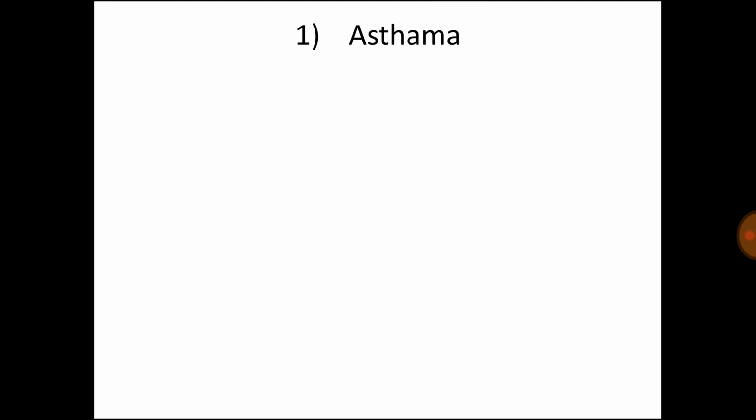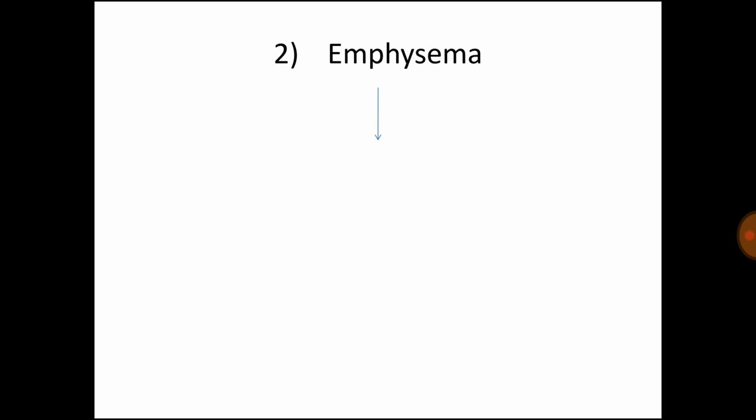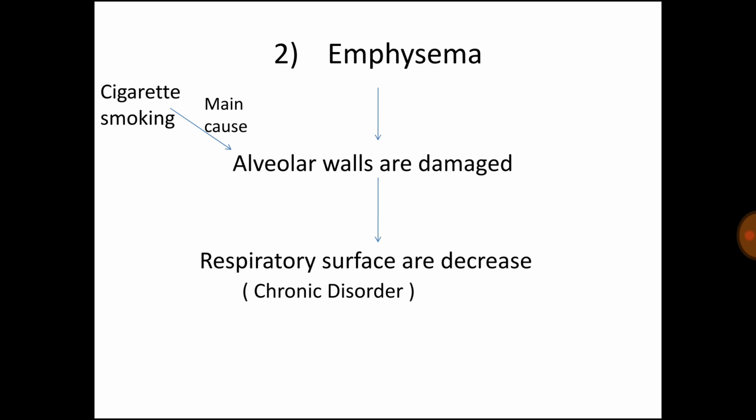And next I'm talking about the disorders: asthma, emphysema, and occupational respiratory disease. In asthma, there is inflammation of the bronchi and bronchioles, which causes difficulty in breathing and wheezing, a sound produced during respiration. Emphysema is due to damage to the alveolar walls, and due to this the respiratory surface is decreased. It is a long-term chronic disorder, and the main cause of the alveolar wall damage is cigarette smoking.